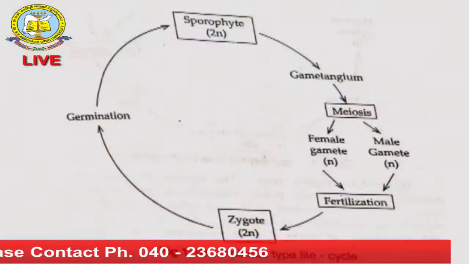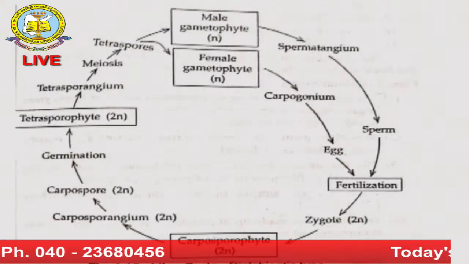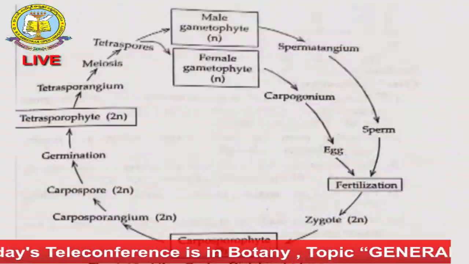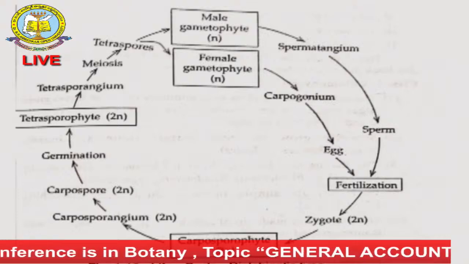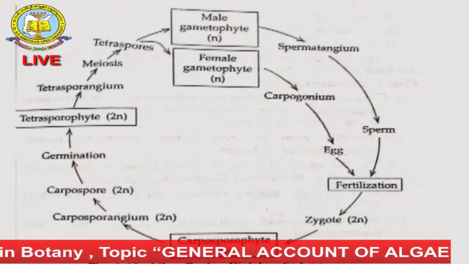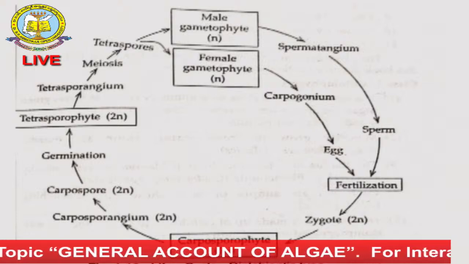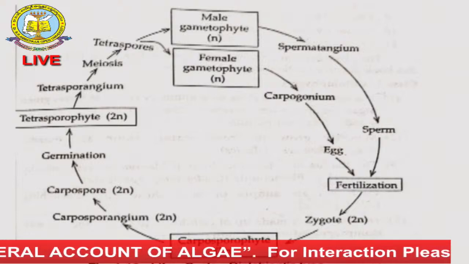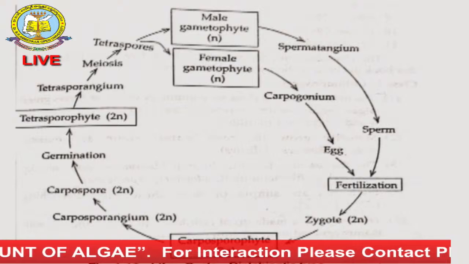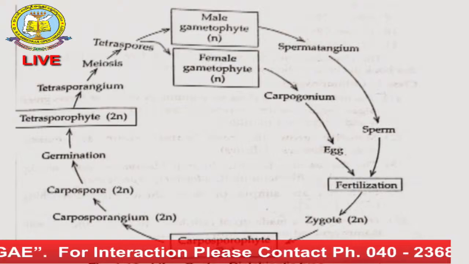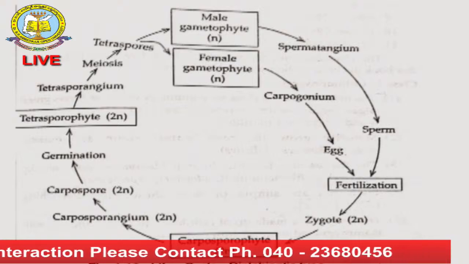So next now you see here, diplobiontic life cycles. So now you see here, one is the male gametophyte, second one is the female gametophyte. Male produces male gametes, female produces female gametes. Okay, so both together form the zygote. These types we are looking at, for example in Polysiphonia.